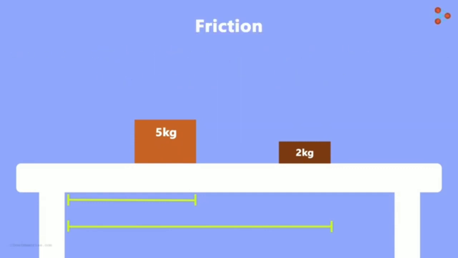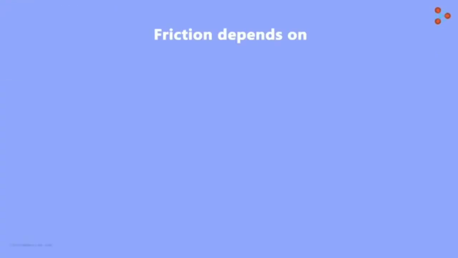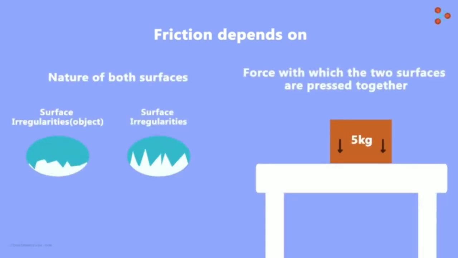It tells us that the friction also depends on the force with which the 2 surfaces are pressed together. If the 2 surfaces are pressed harder, the friction will be more. Why is that? Because of the second brick's greater weight, it presses on the table with greater force. Since its surface and the table's surface are pressed together harder, the interlocking between the irregularities is more. And this results in more friction. So mainly, there are two things on which the force of friction depends: the nature of both surfaces and the force with which the two surfaces are pressed.